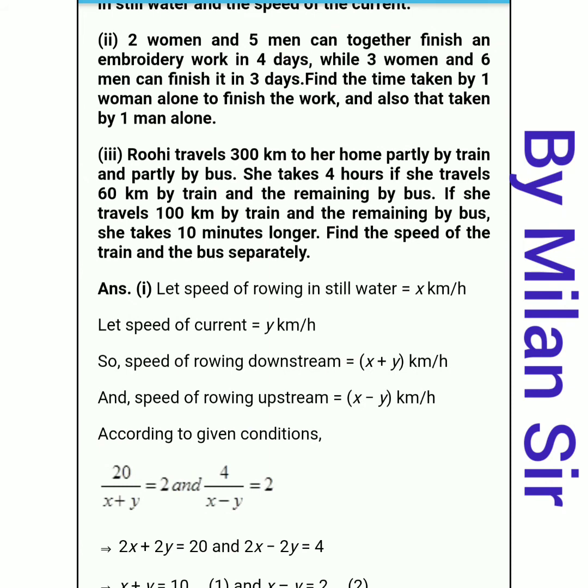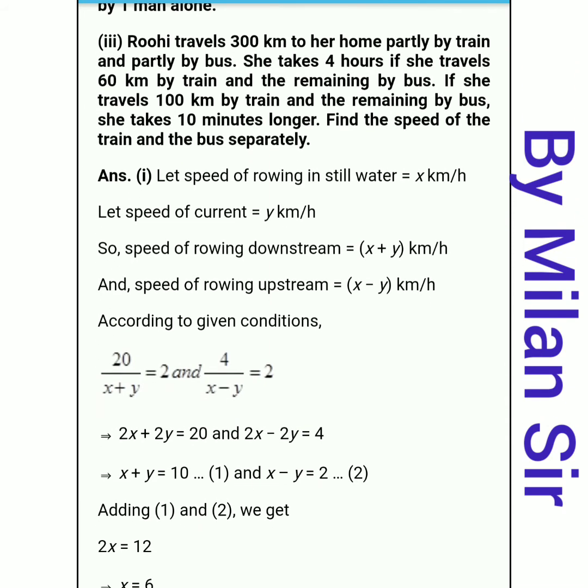First of all, read this question. Ruhi travels 300 kilometer to her home partially by train and partially by bus. She takes 4 hours if she travels 60 kilometer by train and the remaining by bus. If she travels 100 kilometer by train and remaining by bus, she takes 10 minutes longer. Find the speed of the train and the bus separately. Okay.